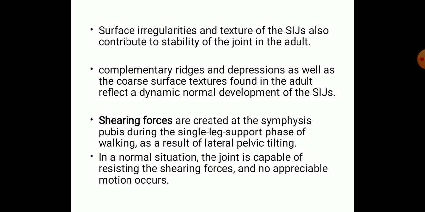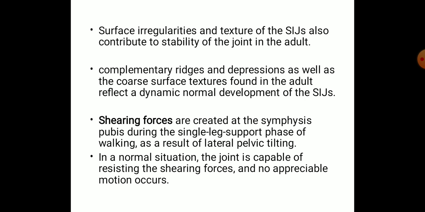And there are some shearing forces which are created in the symphysis pubis. It mainly happens during the single leg stand or single leg support phase of walking, and it is mainly caused due to the lateral tilting. So whenever we try for a single leg stand, we can have some amount of lateral tilting of pelvis. So whenever this lateral tilting happens, there can be some shearing forces happening to this pubic symphysis.